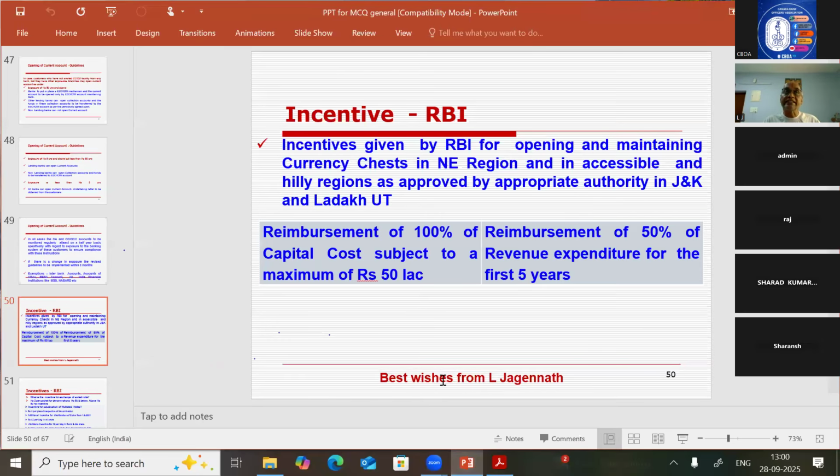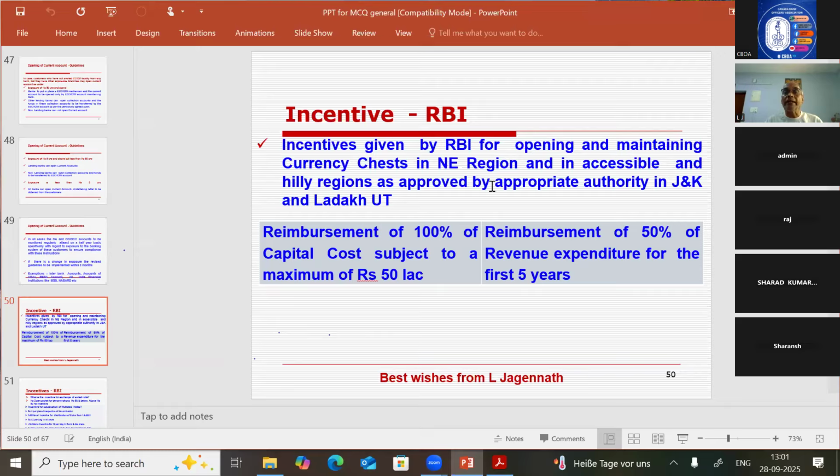So now let us see incentives and penalty. In incentive there is a change. Whenever banks are doing certain jobs as per the RBI guidelines, the RBI says I will give you certain incentives. So what are all the incentives, and what are all the penalties if you do not do certain things as per RBI guidelines? What penalty does the bank have to pay? Those things we are going to see in the presentation. Then we'll go to questions simultaneously.